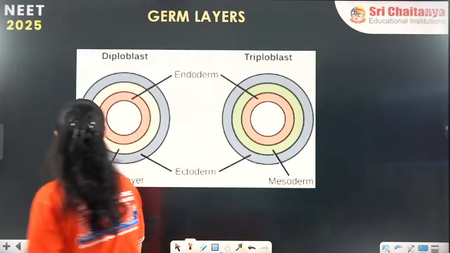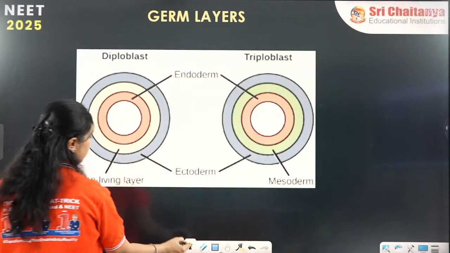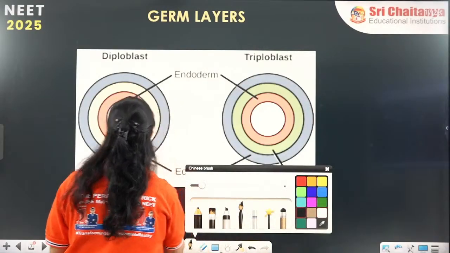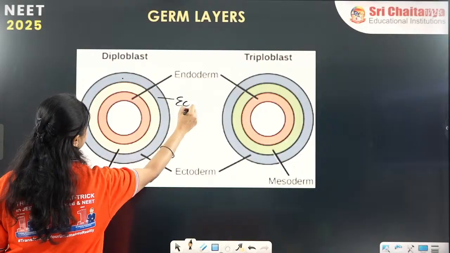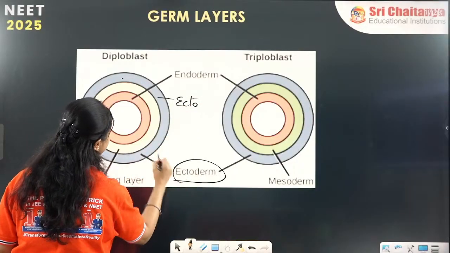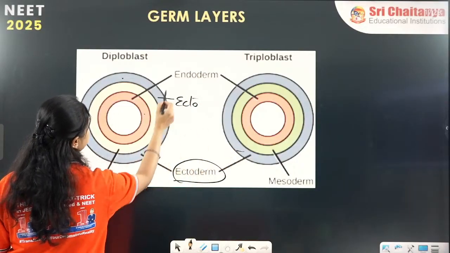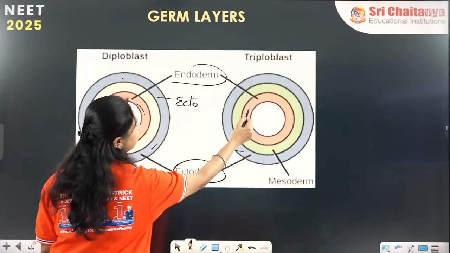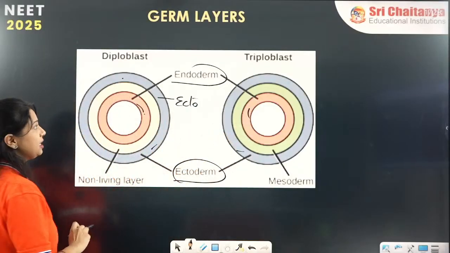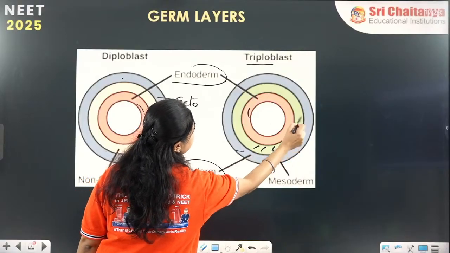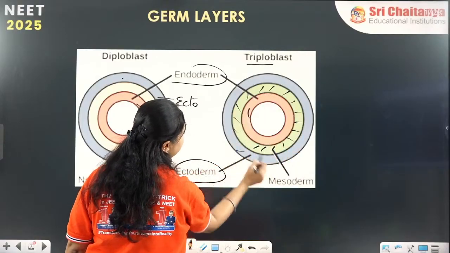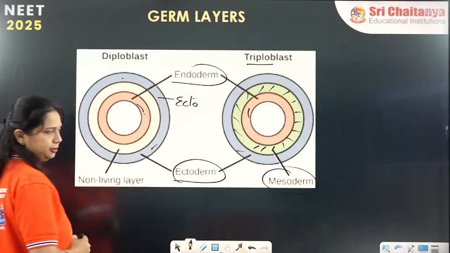So here we are again, diploblastic organisms. So what is it? Diploblastic organism. This is the outer ectoderm, the inner endoderm. In case of triploblastic organism, there is this cellular living layer of mesoderm present.